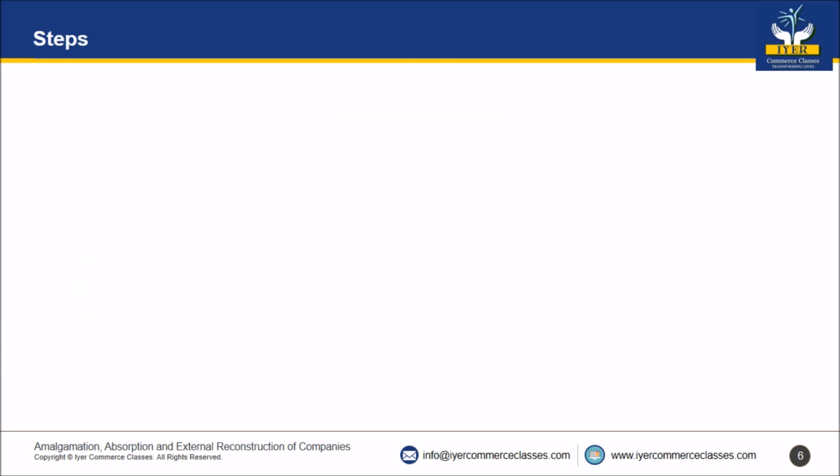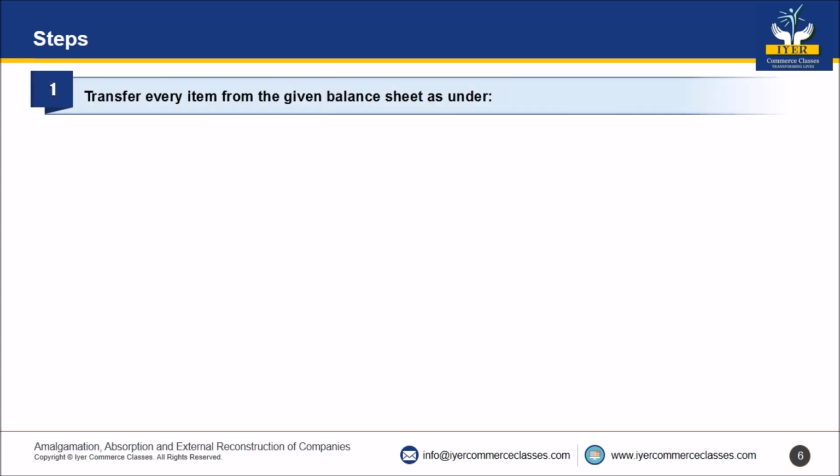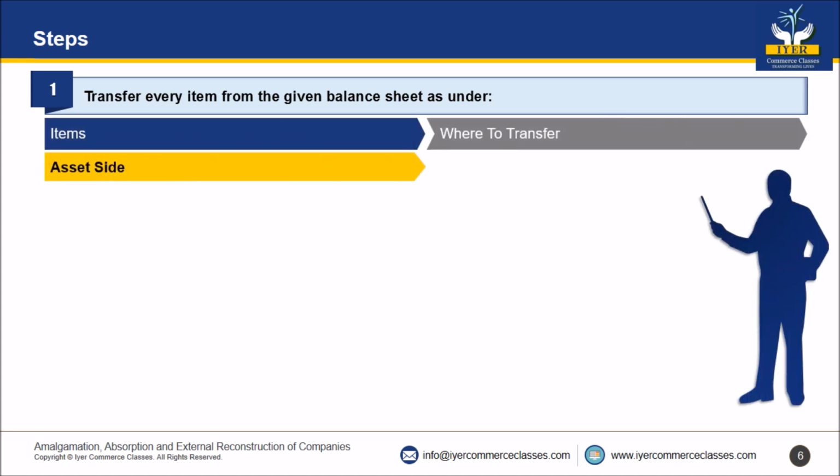Now friends, once we have opened the account, let us follow the steps. Step number 1, transfer every item from the given balance sheet as under. From the asset side, let us start first. Fictitious assets from the asset side will be transferred to equity shareholders account debit side.